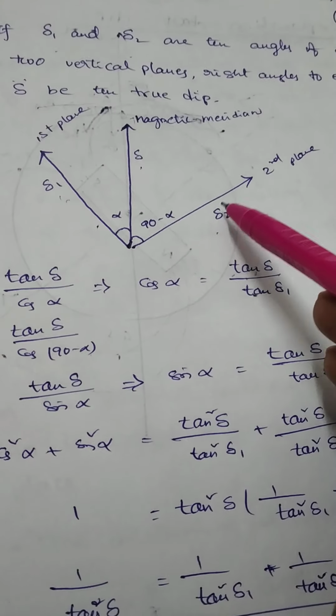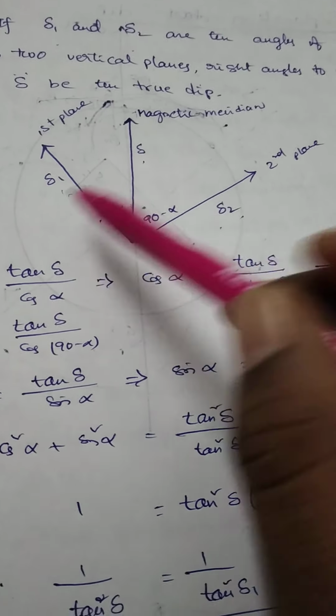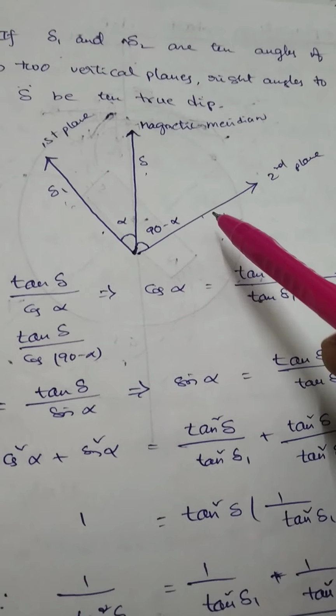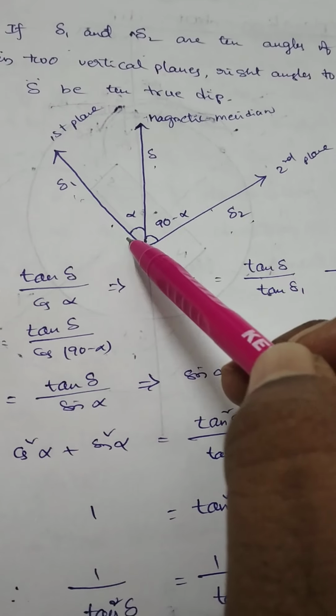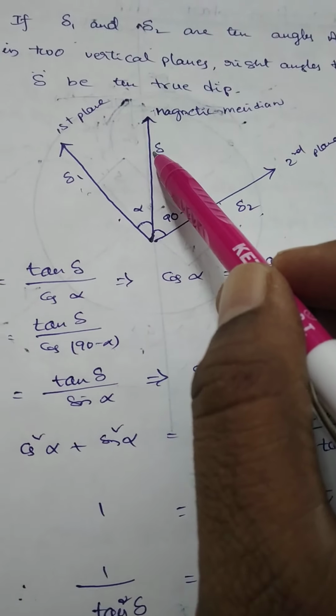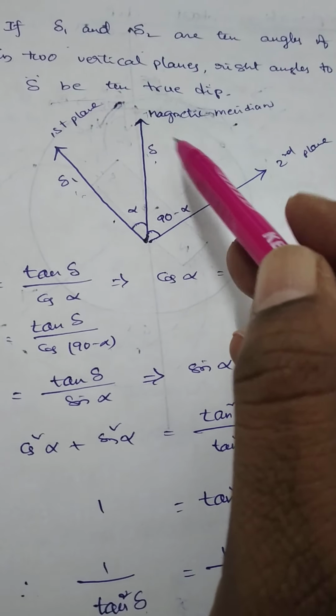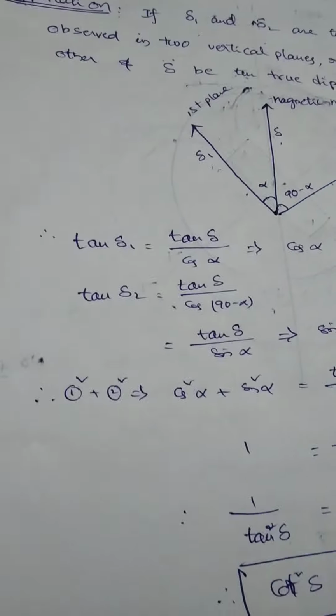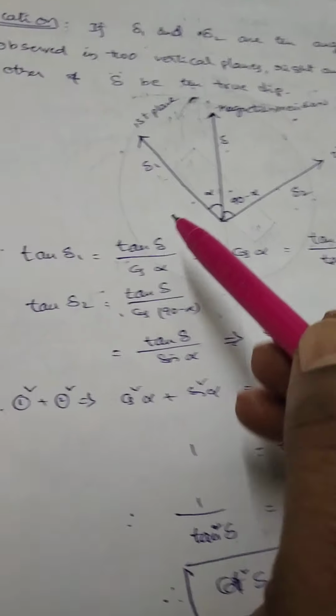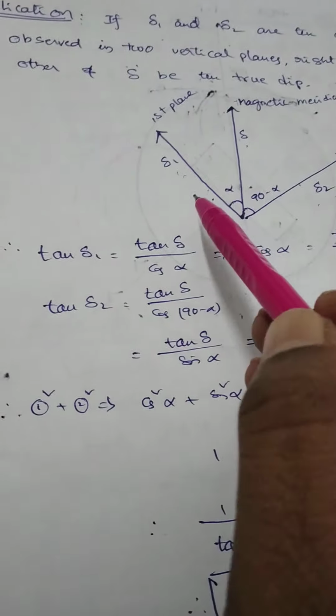This plane and this plane, it is given, are perpendicular to each other, meaning 90 degrees. Let us consider the first plane makes an angle alpha with the magnetic meridian, so that the second plane makes an angle 90 minus alpha with the magnetic meridian. So in the first plane, the apparent dip is delta 1.